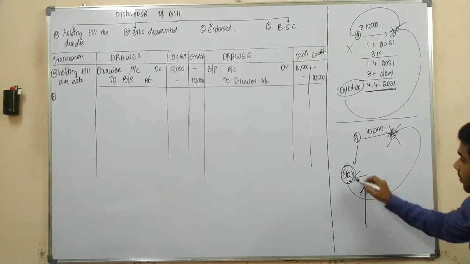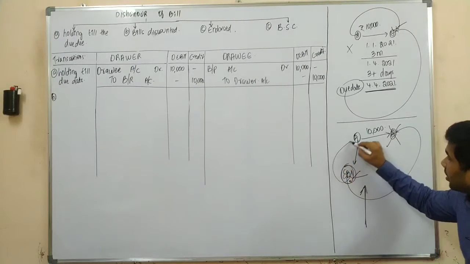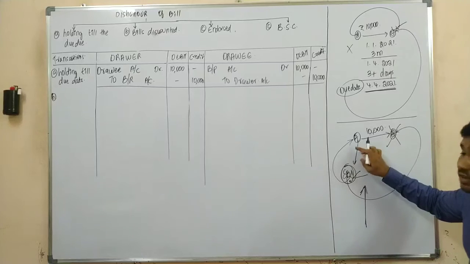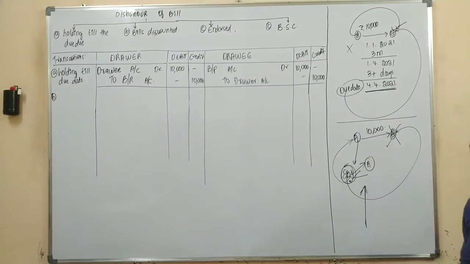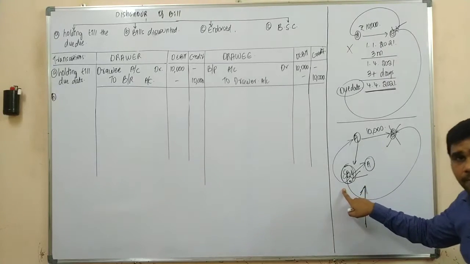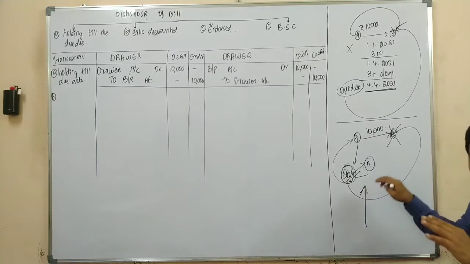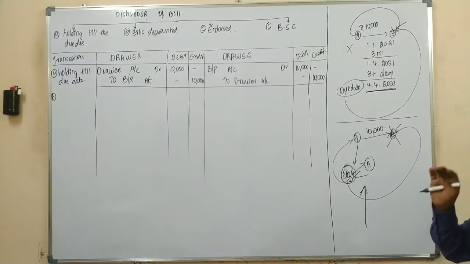That means the bankers would allow discounting of bills only if the customers have an account with the banker. That means if A is having the account in the SBI,